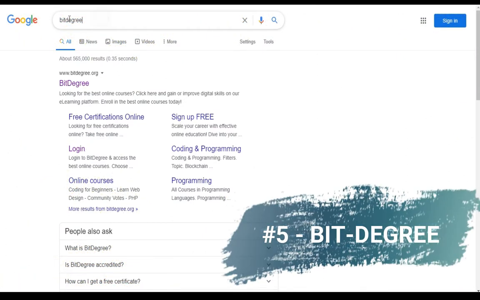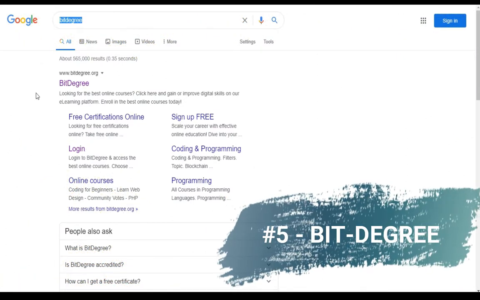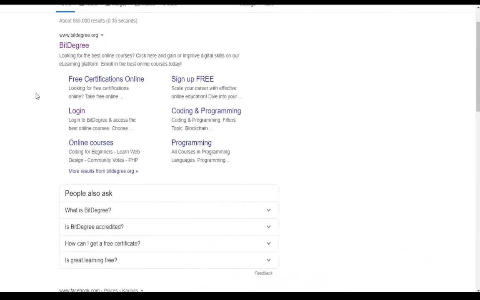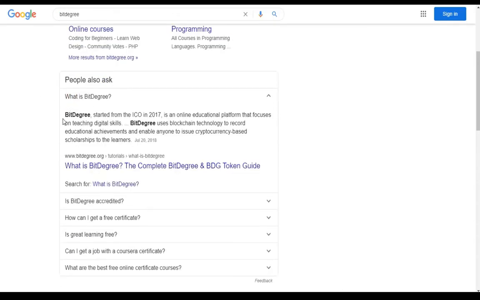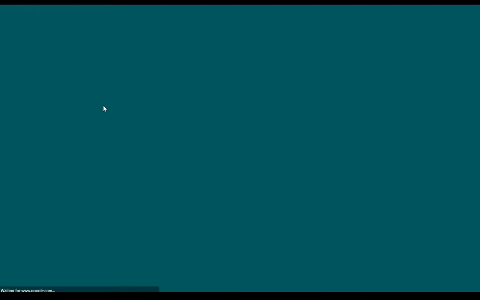So I am starting with BitDegree, the fifth website on my list. It is an online website for students. You can read the article about what BitDegree is. BitDegree started from an ICO in 2017 as an online educational platform that focuses on teaching digital skills, I mean information technology. BitDegree uses blockchain technology to record educational achievement and enable anyone to issue cryptocurrency-based scholarships to learners. It is also an opportunity for those.